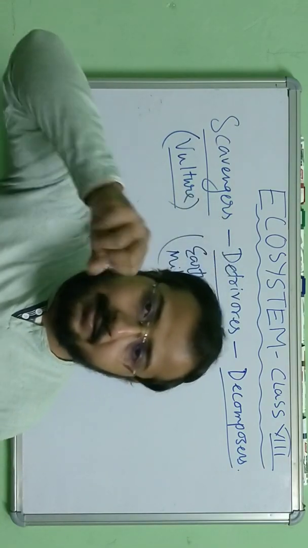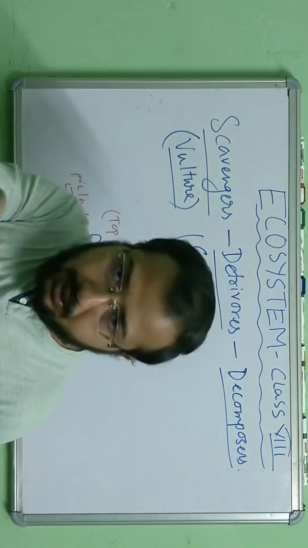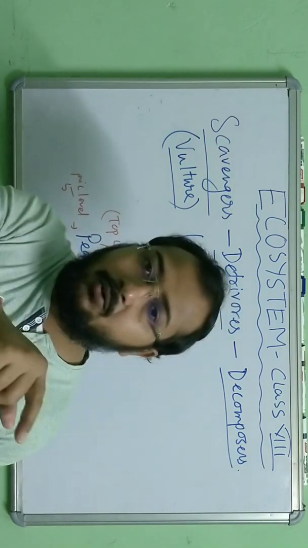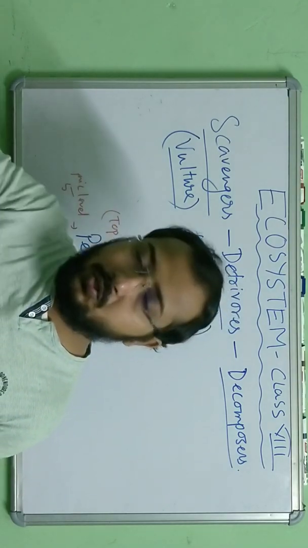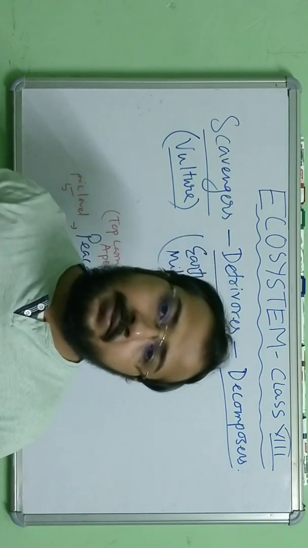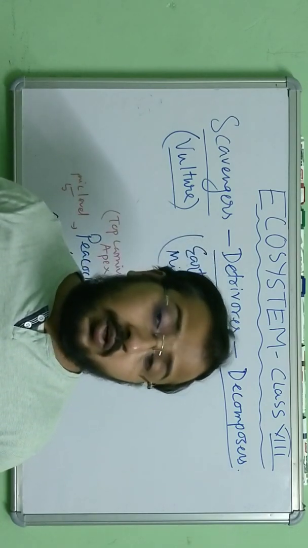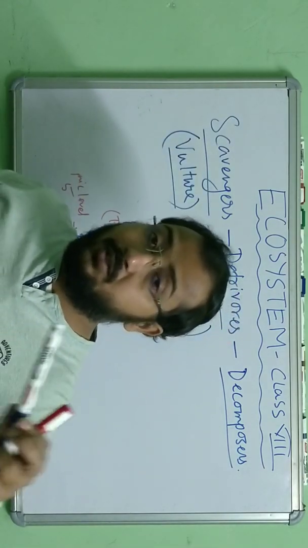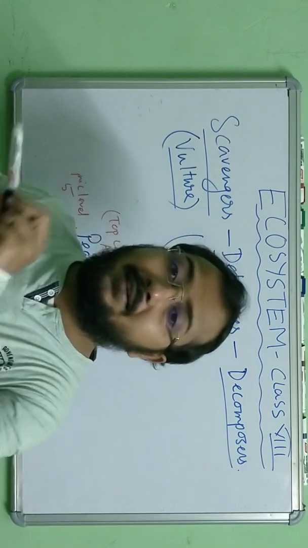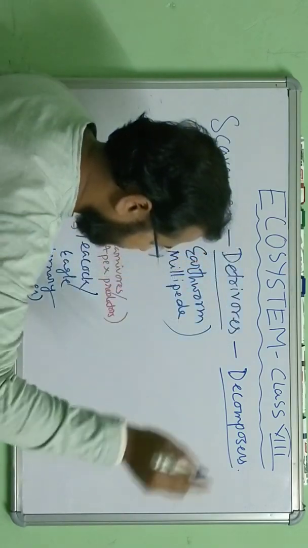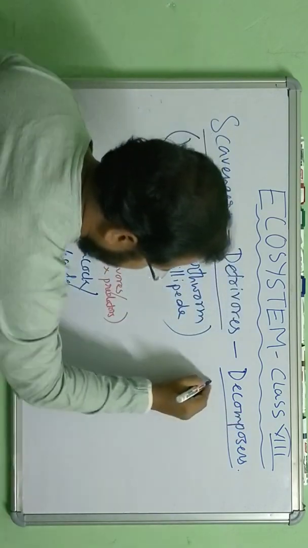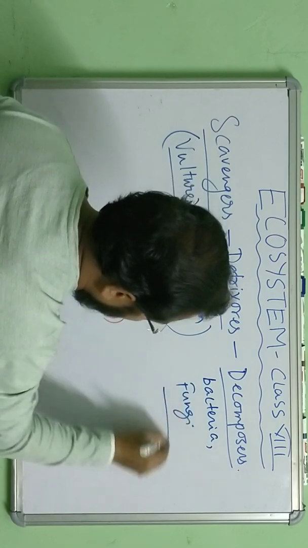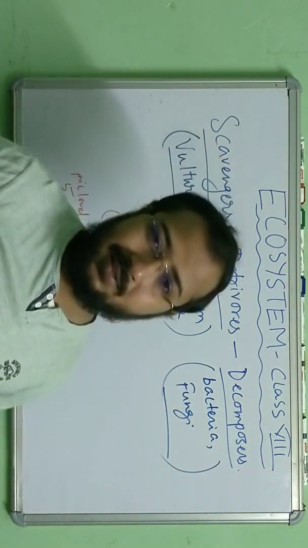They cannot directly ingest them. They can just absorb the nutrients that result from the breaking down of those organic matters. Understood? So they cannot directly ingest that matter; they absorb the nutrients which result from its breaking down, and they survive. Examples are bacteria and fungi. These are the examples of decomposers.